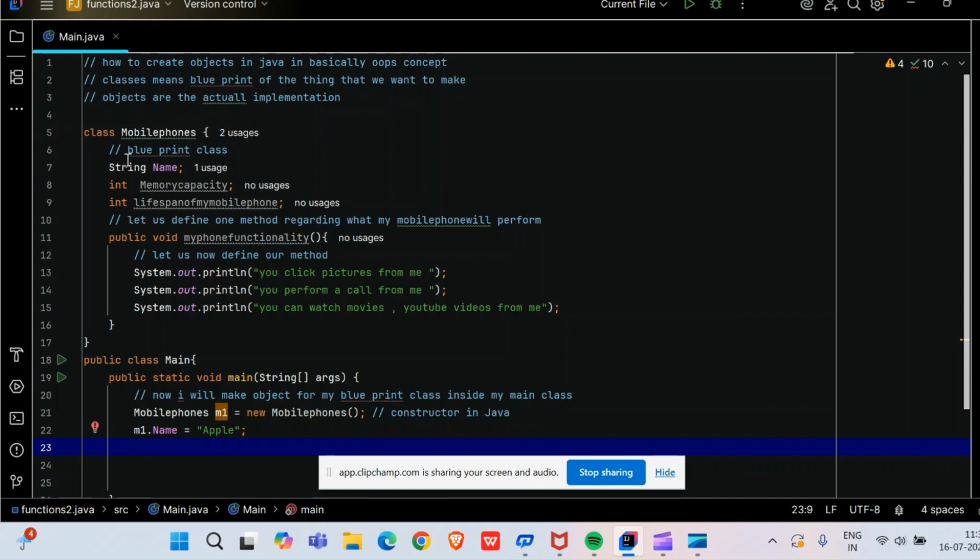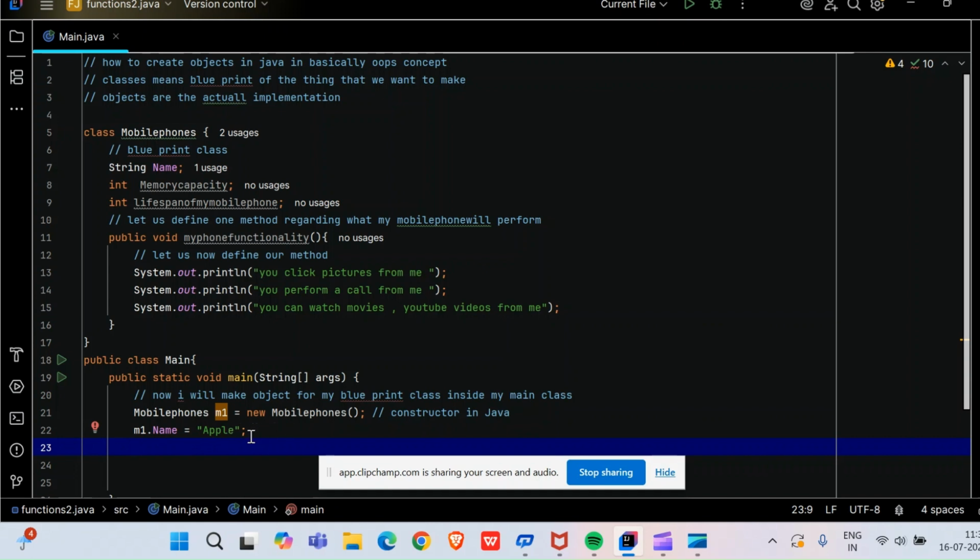I have just said that in my computer memory, when I was creating the group, the mobile phones class, I'm saying that I want to make a memory of mobile phones, string name and all. But I have not declared what name I want to give. Here I have declared that I want to give the name as Apple.